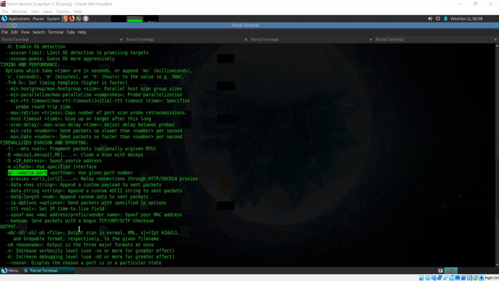But that's not something that's going to help you with firewall evasion. That can help you with spoofing your source IP and making it more difficult for the person on the other side to trace you, but it's not something that is going to help you with getting past firewalls.